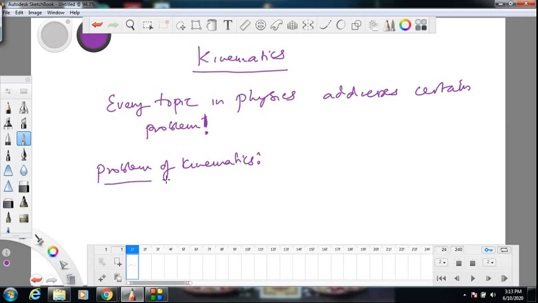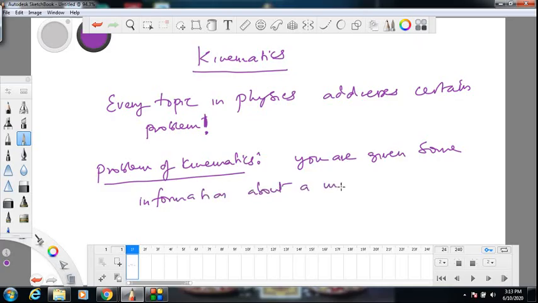You are given some information in the form of kinematical quantities. We will see what kinematical quantities are. So you are given some information about a moving body, which we generally call a particle. In physics we use this term particle. A particle is an object of zero size.